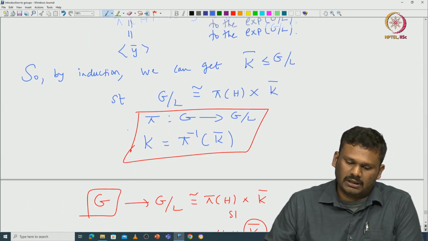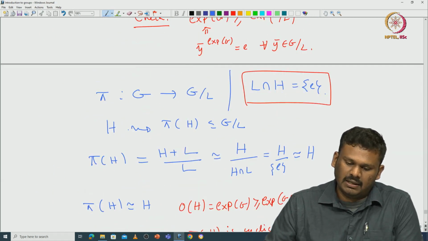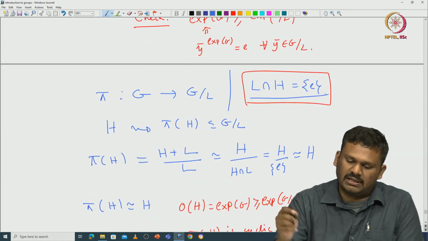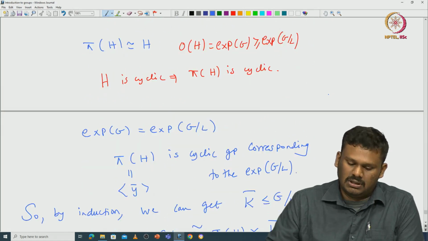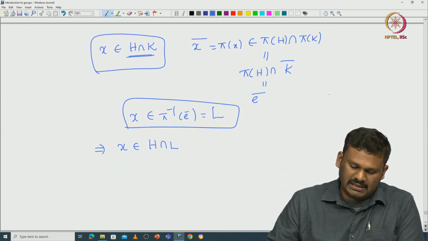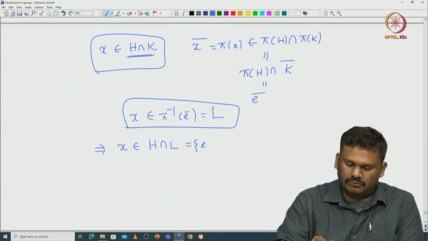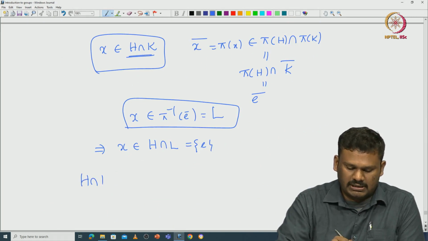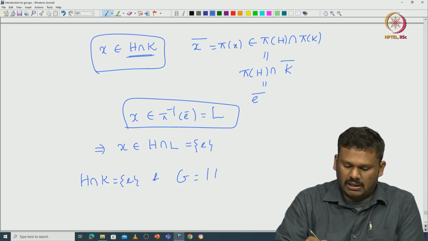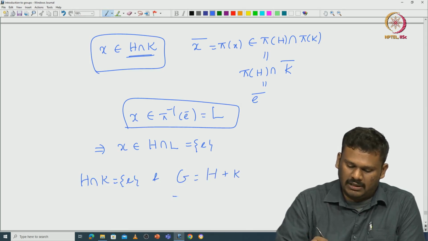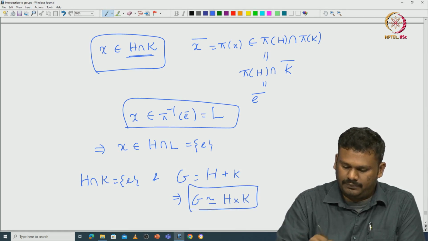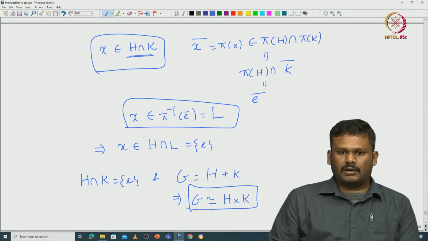If you go back to your choice of L, L is chosen in such a way that H intersection L is trivial. So, that means this X must be trivial. So, that tells you that H intersection K is trivial and G is H plus K. So, that implies that G is isomorphic to H cross K or H direct sum K.